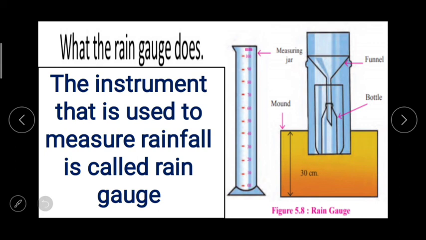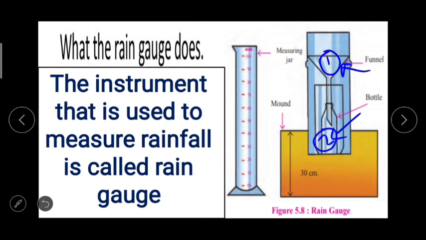To understand this in detail, figure 5.8 is given in our textbook. So the funnel that is used in the rain gauge, this one, funnel used in rain gauge has a specific diameter, and the rain falling in this funnel is collected in a bottle, this one bottle. So this first is funnel, then number 2 bottle.